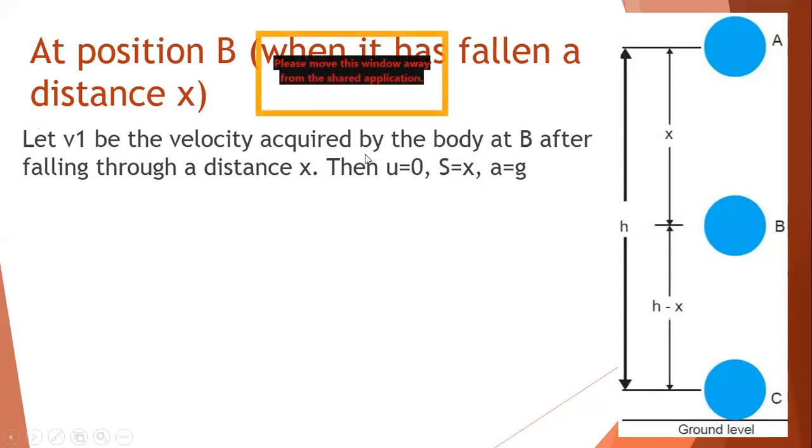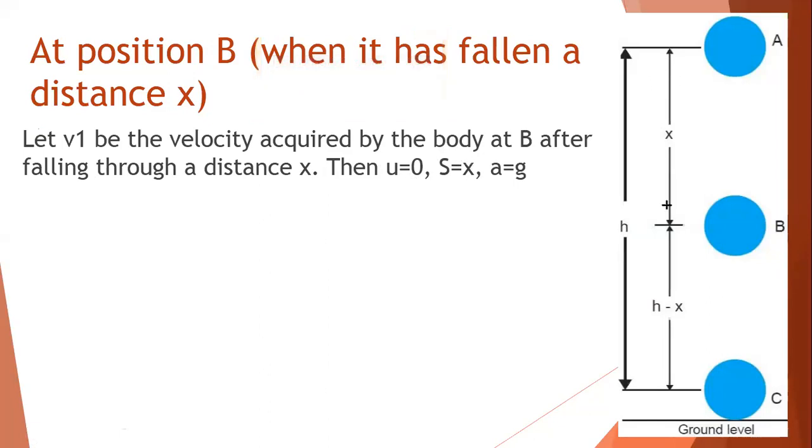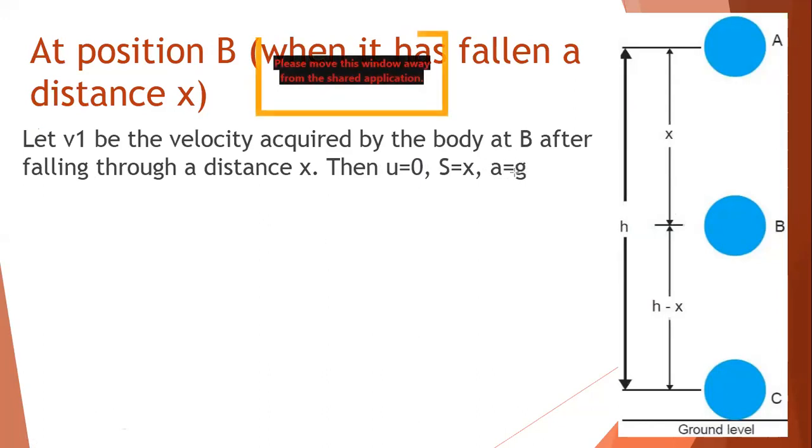Now see what I have taken. What is the initial velocity in this case? The initial velocity is 0. Try to understand, our initial velocity is 0, because when we drop it, it was at rest. How much is the displacement of the object? You will find the displacement is x, because it has fallen through this much distance, x. And how much is the acceleration? The acceleration is equal to the acceleration due to gravity, that is g. So these are the three considerations.